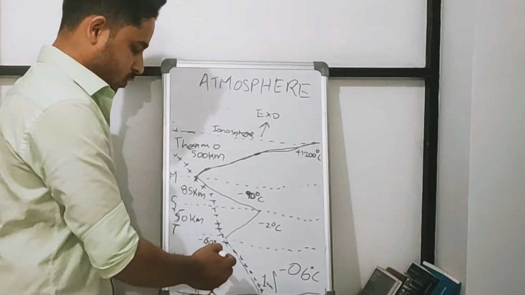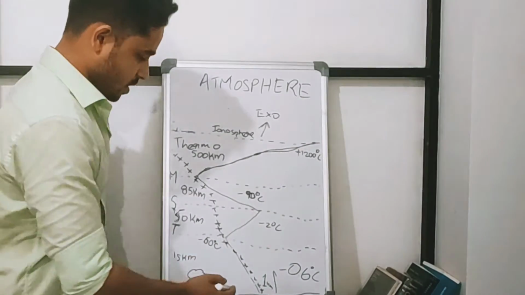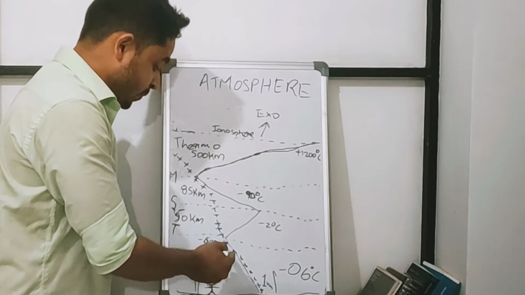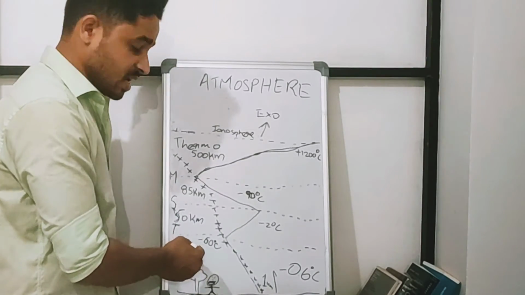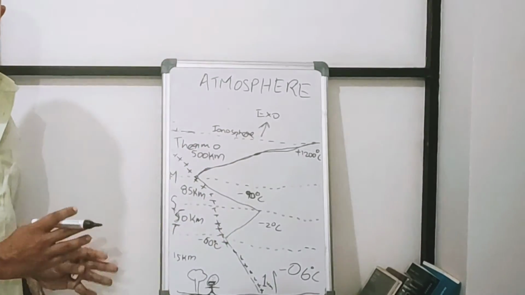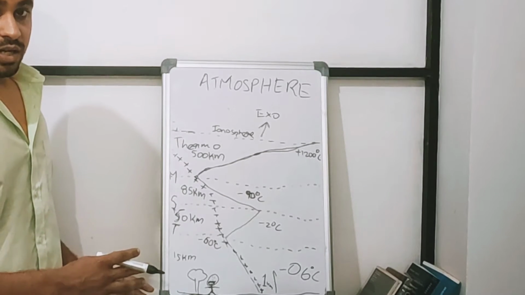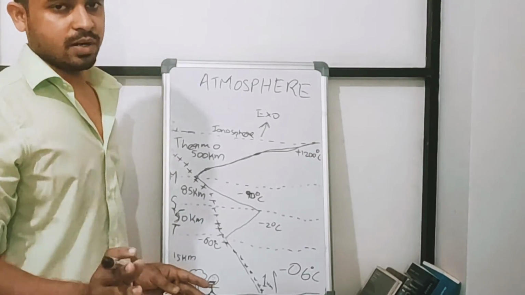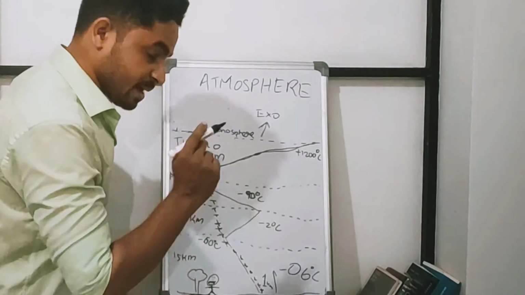The temperature fluctuation in the troposphere, which is a temperature decrease from the surface of the Earth to the tropopause, for 15 kilometers. This process is known as lapse rate. Sorry, this is not known as adiabatic lapse rate, which is another aspect. This is called lapse rate.